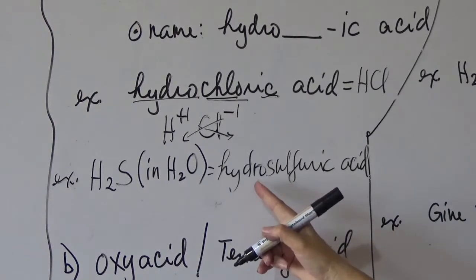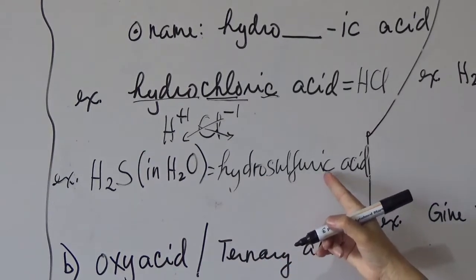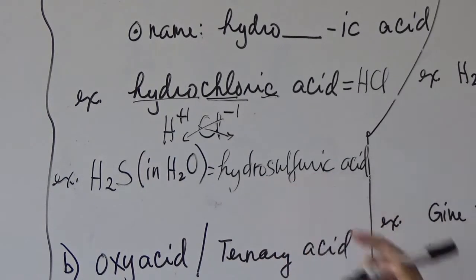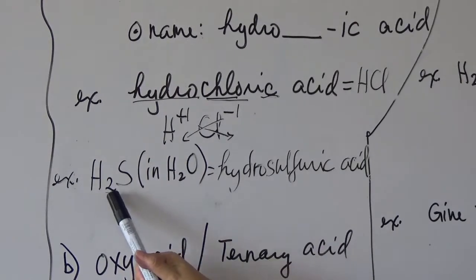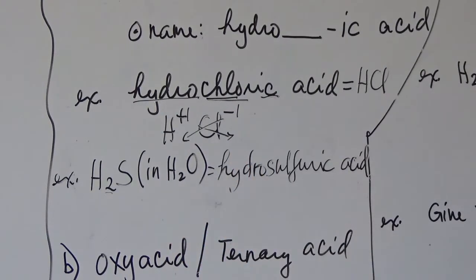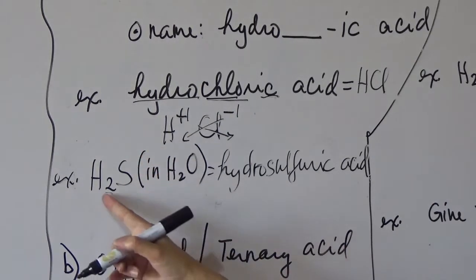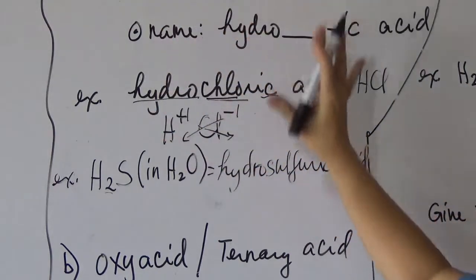Okay? So it's hydrosulfuric acid. Take note: prefix hydro, suffix ic, stem name of the non-metal, followed by the word acid. You might ask why there is a 2 here. The 2 here is the charge of the sulfur as an ion, and that is -2, because hydrogen is always +1 as a cation. Right? Sulfide, so that is -2, so the formula is H2S. Okay? So this is an example of a binary acid.